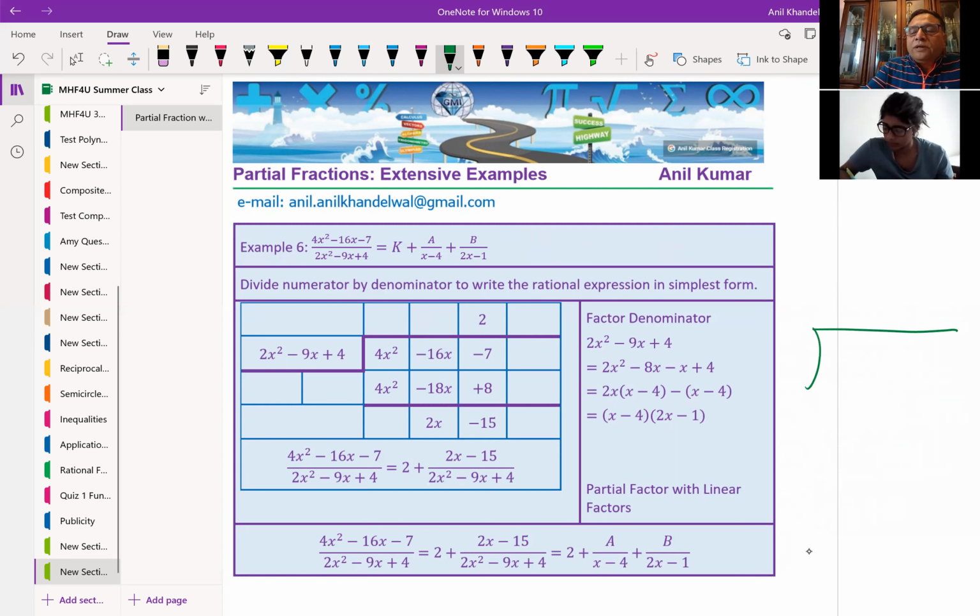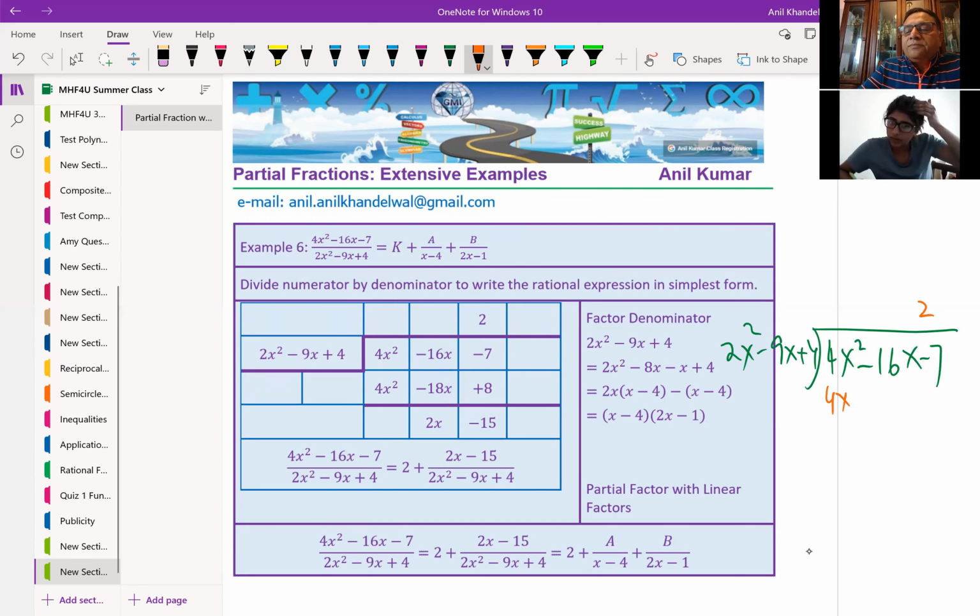So we have the numerator, which is 4x squared minus 16x minus 7. We're going to divide this by the denominator, which is 2x squared minus 9x plus 4, correct? So 4x squared goes 2 times, correct? So we'll write 2 times. So 4x squared, 2 times 9 is 18 with a minus sign, and this plus 4 times 2 is plus 8, correct?